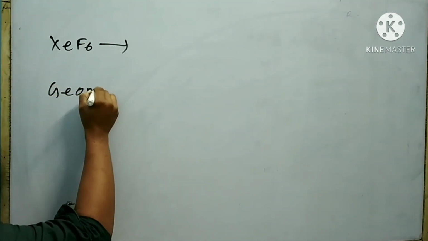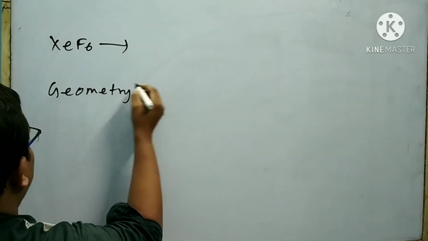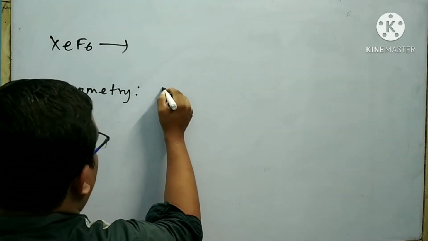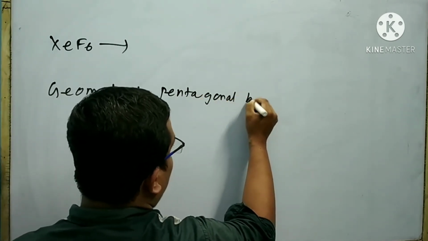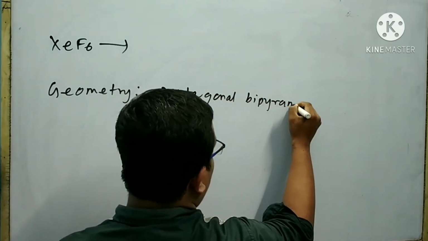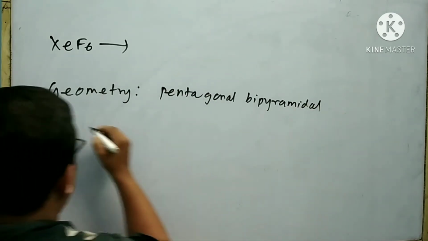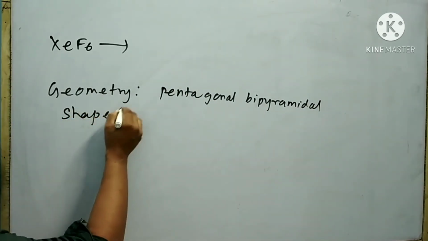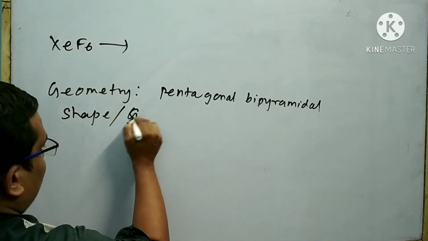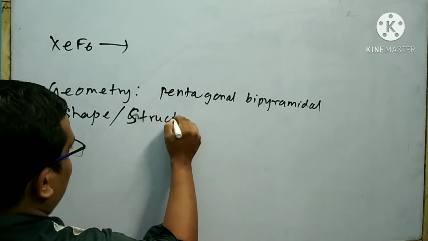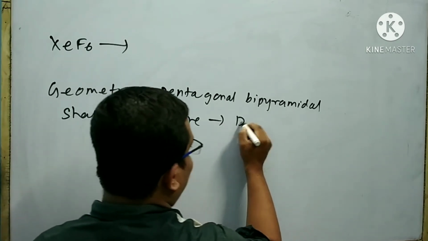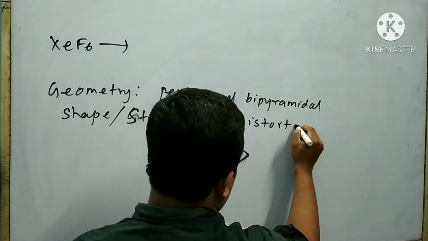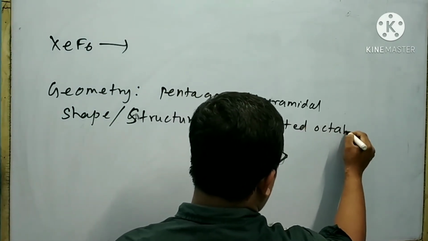The geometry of XeF6 is pentagonal bipyramidal. The shape or structure of XeF6 is distorted octahedral.